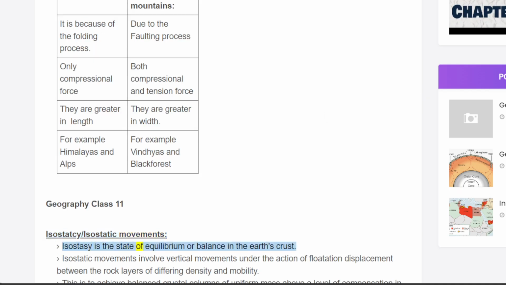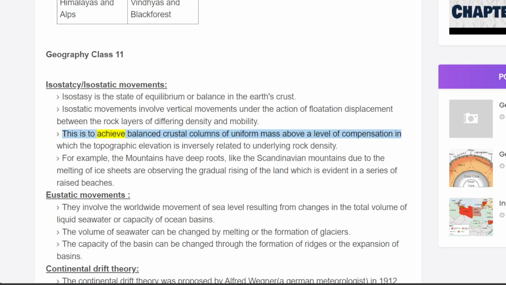Isostasy is the state of equilibrium or balance in the Earth's crust. Isostatic movements involve vertical movements under the action of flotation displacement between the rock layers of differing density and mobility. This is to achieve balanced crustal columns of uniform mass above a level of compensation in which the topographic elevation is inversely related to underlying rock density.